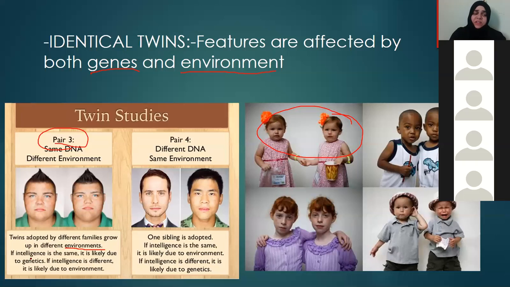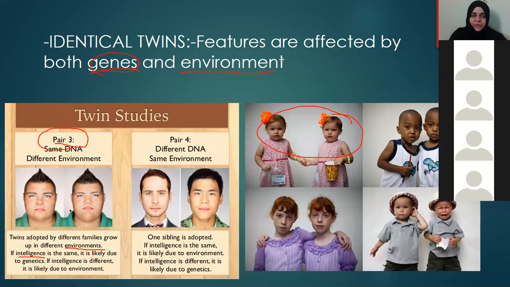Now in the study, they are referring to intelligence. When you do certain research on their intelligence, if the intelligence is the same, that means it's inherited by genes. That means the intelligence is coming by genes.